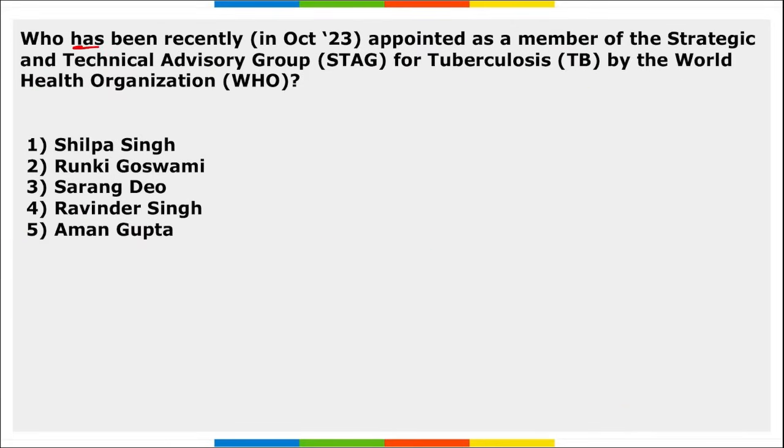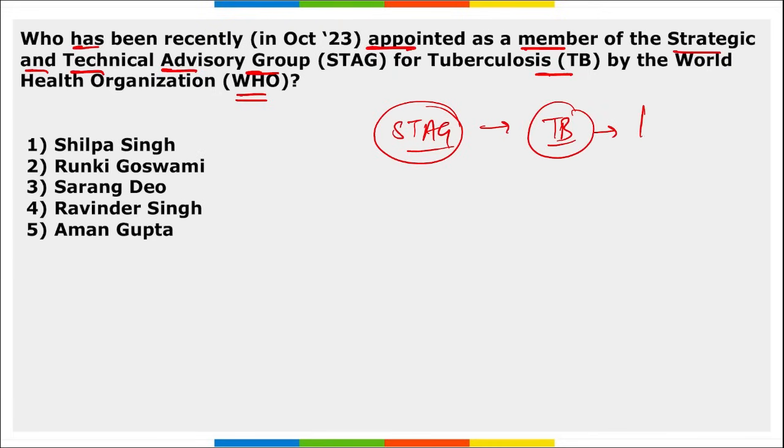Then, who has been recently appointed as a member of the Strategic and Technical Advisory Group for TB by WHO? So this STAG is your Strategic and Technical Advisory Group that was set up for tuberculosis disease. It affects your lungs. It is a communicable disease. This was set up by WHO. Question asked here is, who has been appointed as a member to this STAG of tuberculosis?